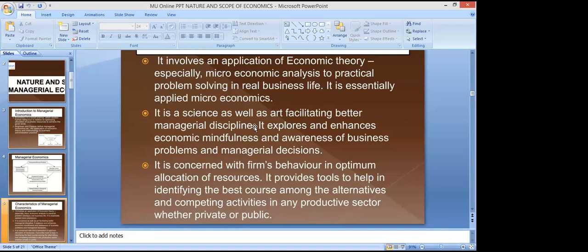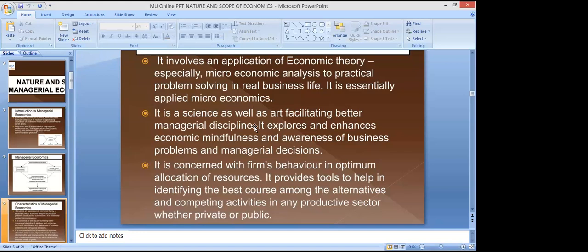It provides tools to help in identifying the best course among the alternative and competing activities in any productive sector, whether private or public. What are the different alternatives that are being used? And it provides tools to help in identifying the best course among alternatives and competing activities, right?